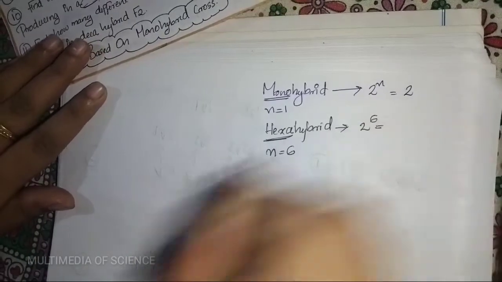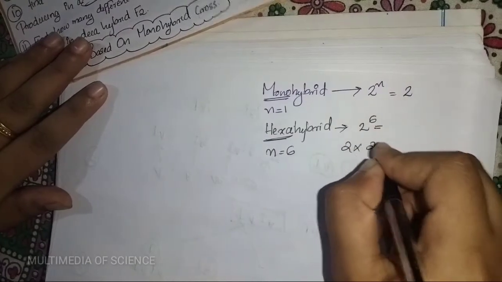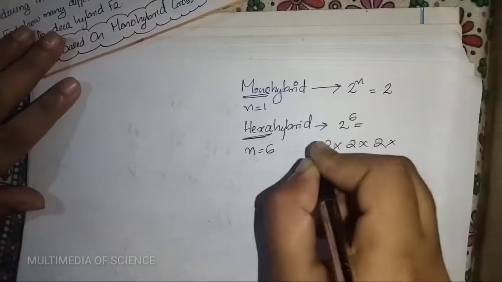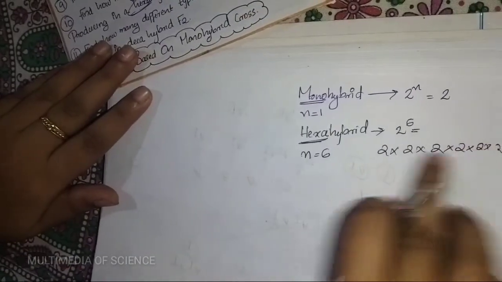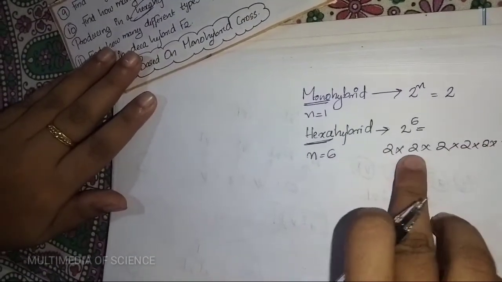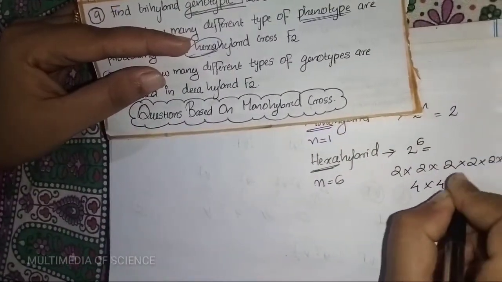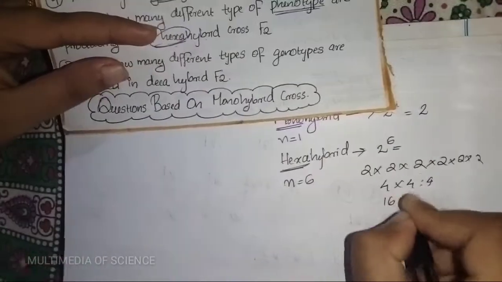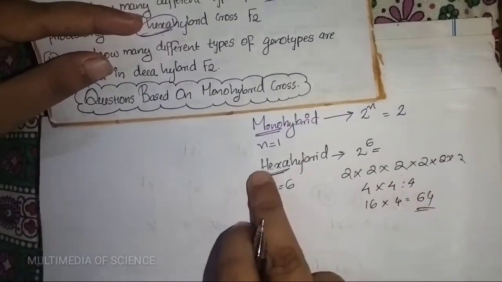That is 2 multiplied 6 times: 2 2s are 4, 2 2s are 4, 2 2s are 4, so 16 into 4, 64. That is our answer.